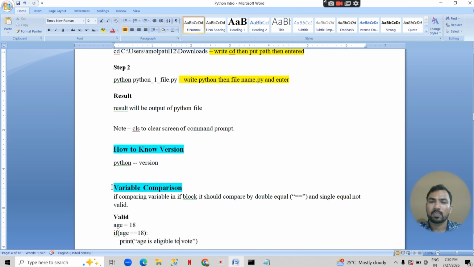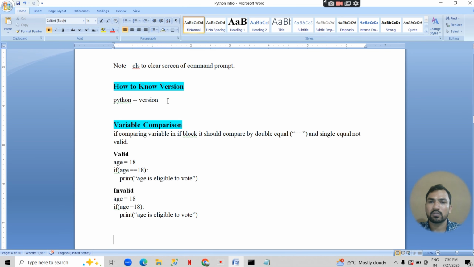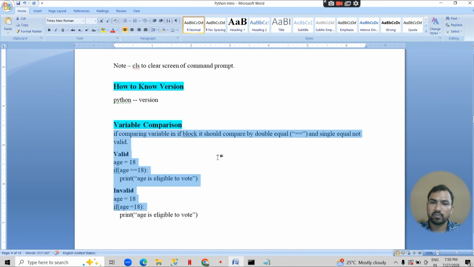Also we can see the version in Python as well, but we will see that later. Before that, we will check variables. For a variable in Python, we compare in an if block with two equal to signs. If we use a single equal to sign, it is not valid. Okay, we can check this.